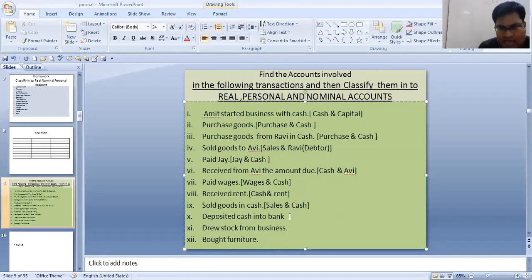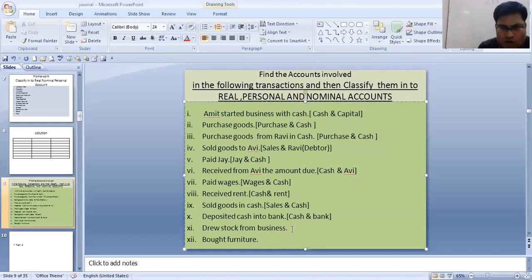Then deposited cash into bank. Very interesting entry. Deposited cash into bank. Cash is involved and bank is involved. Bank is your personal account, students. And cash as usual is your real account.